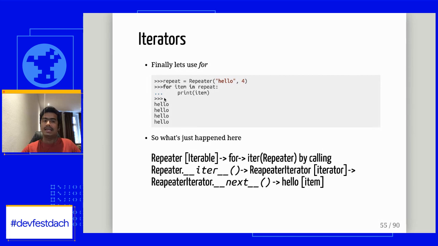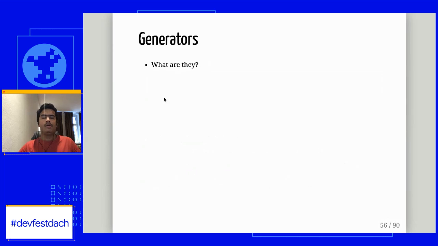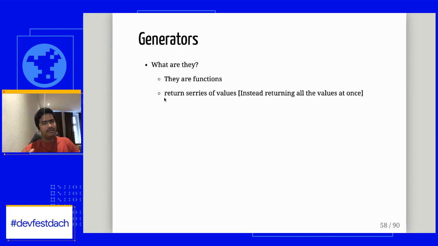But seriously, are we really talking about loops here? Not really, but this will definitely help us define, or unfold, what generators are. So what are generators? Generators are just simple functions, but instead of returning the collection of values at once, they return the values in a series, sequence by sequence. So how do those functions do that?